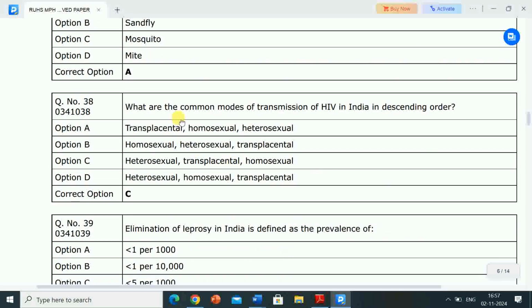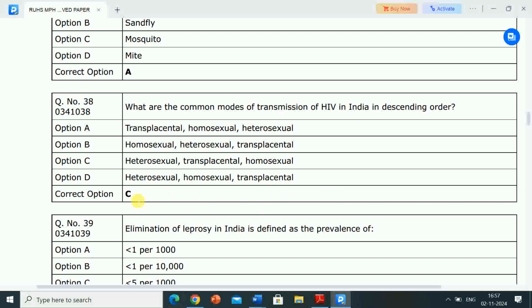Next question is, what are the common modes of transmission of HIV in India in descending order? Options are transplacental, homosexual, heterosexual; homosexual, heterosexual, transplacental; heterosexual, transplacental, homosexual; heterosexual, homosexual, transplacental.